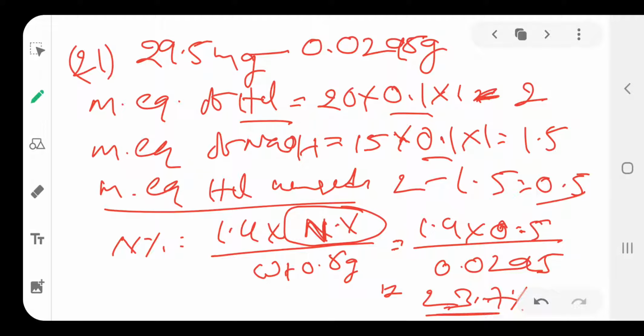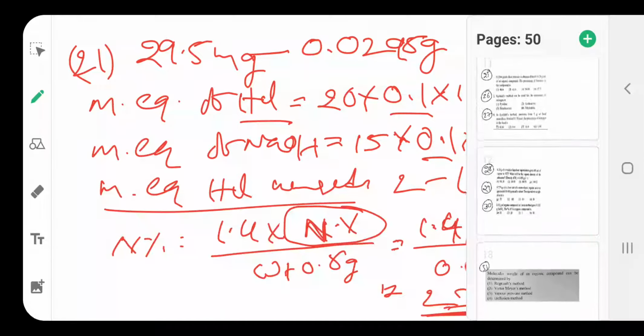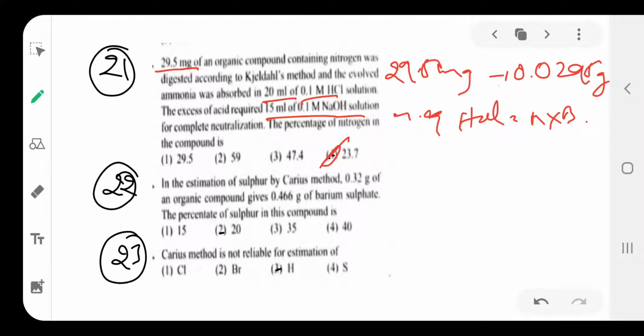Into volume of unreacted HCl: 20 minus 15 means 5. 0.1 into 5 means 0.5. Then weight of organic compound 0.0295. Then we get 23.7%. So that is the answer for this question: option 1 is 23.7.